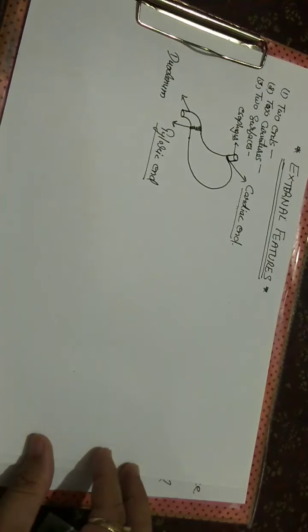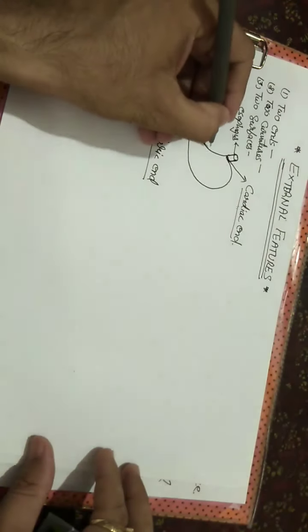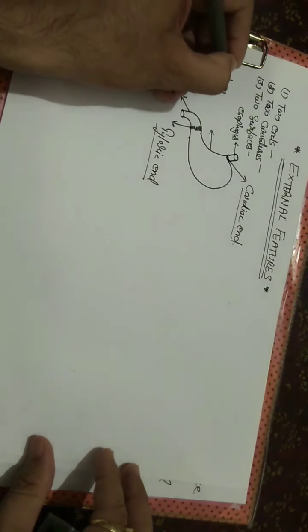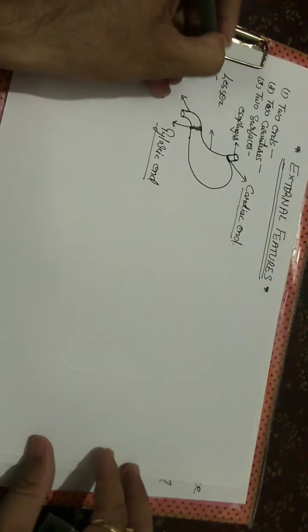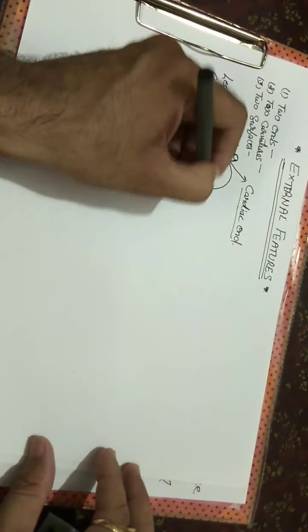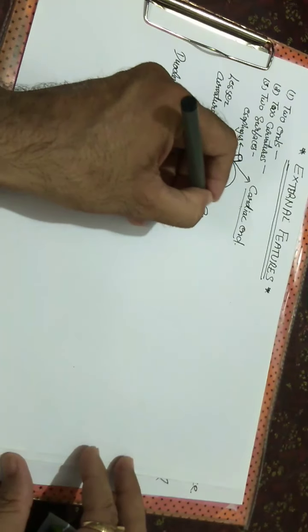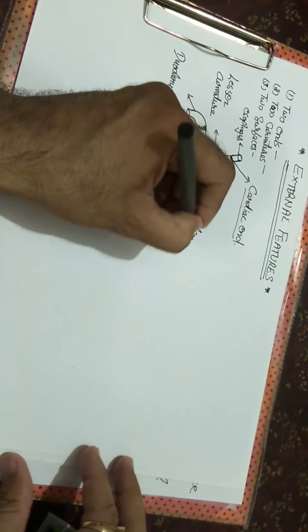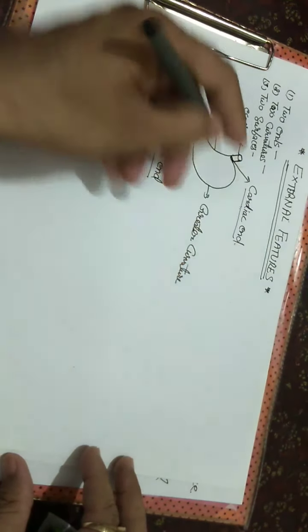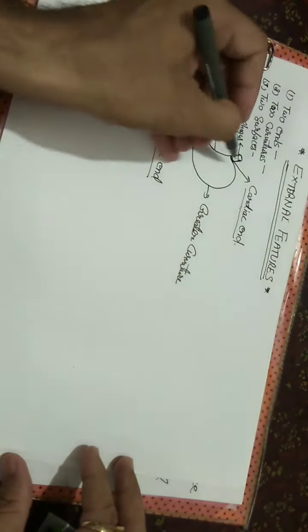Now we will talk about the curvatures of the stomach. The stomach has two curvatures: one is the lesser curvature and this one is the greater curvature.